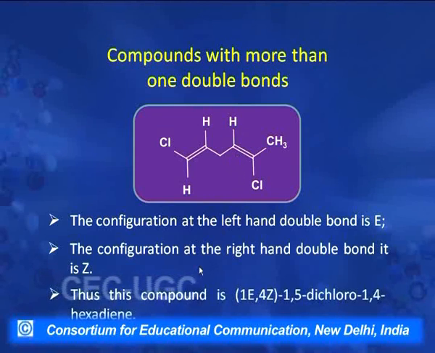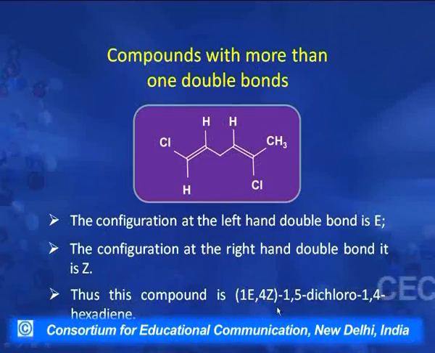So when we write the name for this compound, according to the IUPAC system, we number the carbons, we number the double bonds, and before those numbers we write their configuration. This compound is 1,5-dichloro-1,4-hexadiene, and this is carbon number 1. So the double bond at 1 and 2 is assigned E configuration, and the double bond at carbon 4 is assigned Z configuration. So this is written as 1E,4Z-1,5-dichloro-1,4-hexadiene.